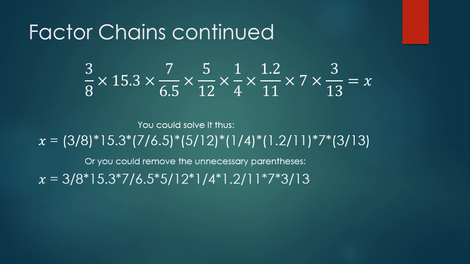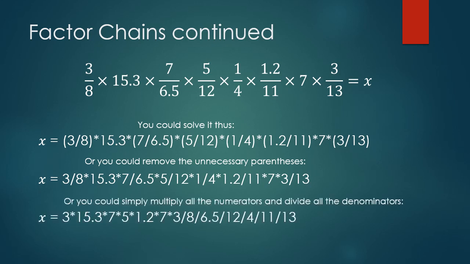Now, you could remove all those unnecessary parentheses because they're all multiplied together, and therefore you would get 3 over 8 times 15 times 7 over 6.5 times 5. Actually, when I'm saying over, I should say slash here. But you get the idea.